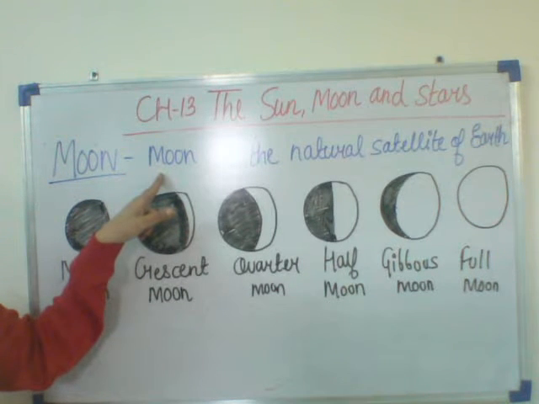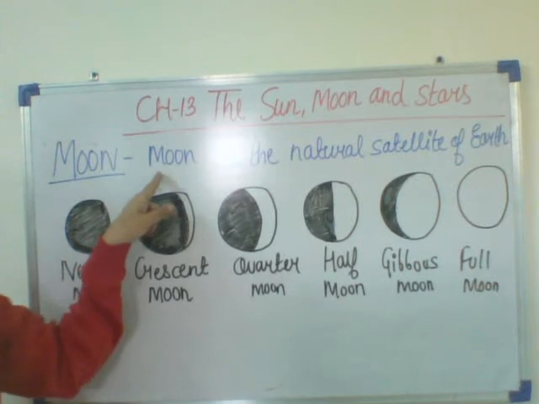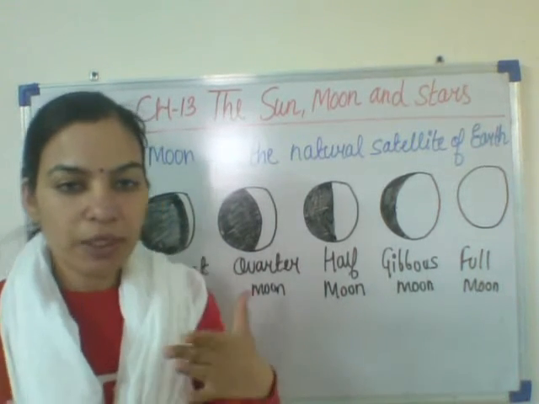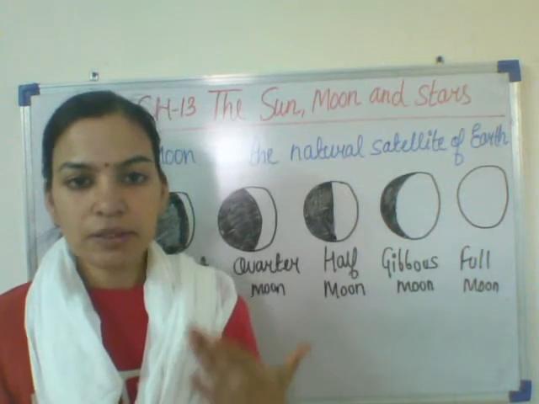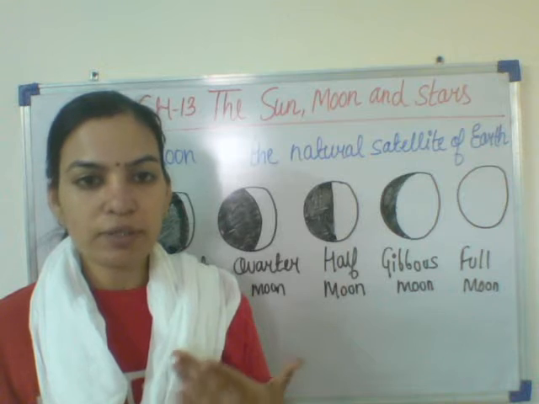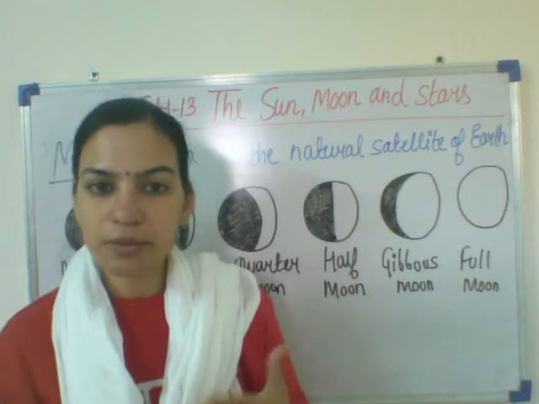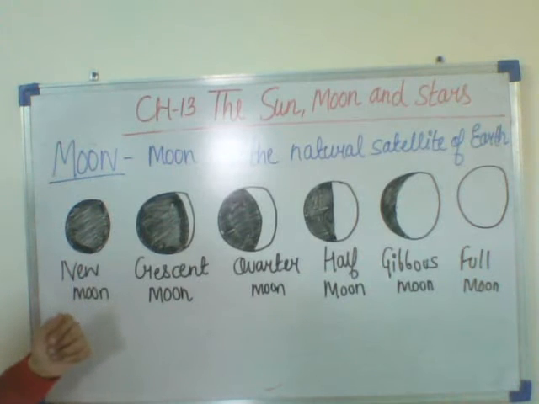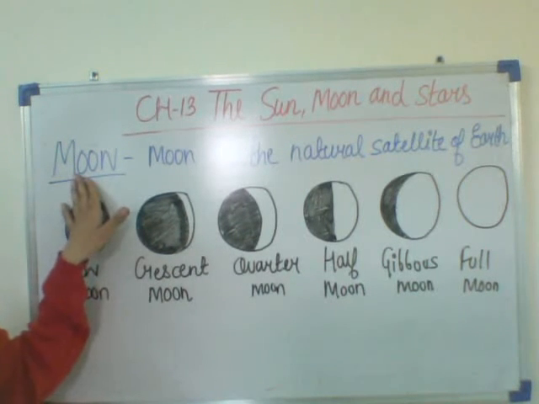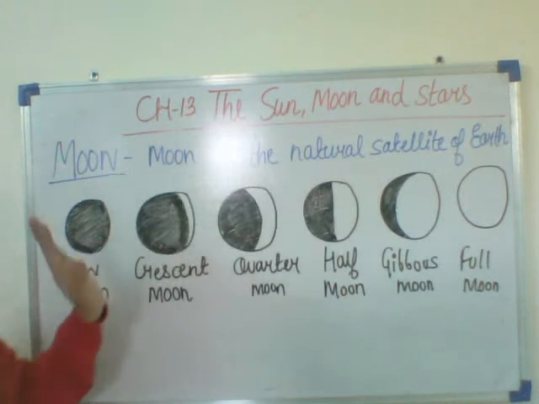Like the Earth, other planets too have natural satellites or moons. We have studied other planets also: Mercury, Venus, Earth, Mars, Uranus. All these planets also have natural satellites as moons. The moon is the Earth's closest neighbor in the sky. It is the closest neighbor in the sky of our planet, that is the Earth.